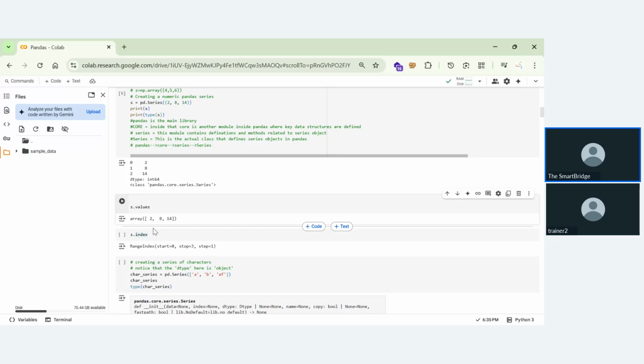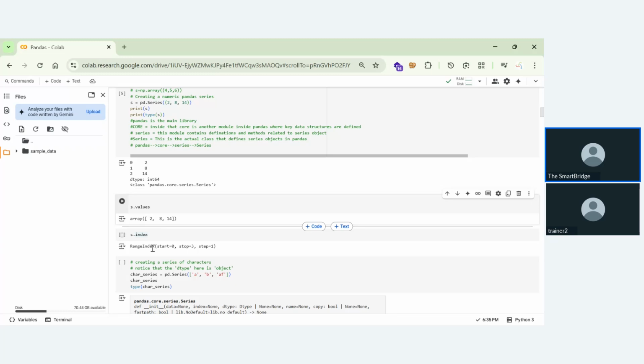As you all know in Python, if you give a count as 3, it will take until 2. So if you give the count as n, it will take until n minus 1. That is the reason we're giving the stop as 3. Okay. So the step is 1 because the difference between indexes is 1. Okay. Then going to the next thing.